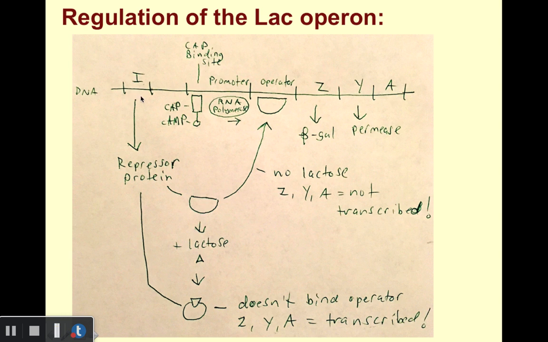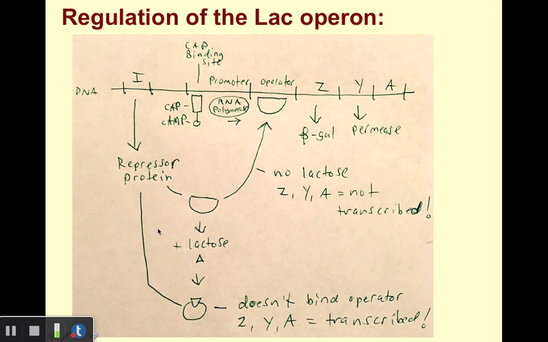What happens here? The lacI region codes for a repressor protein. If there's no lactose present, the repressor protein has a shape that allows it to bind to the operator. When it's bound to the operator, RNA polymerase, even if it binds to the promoter, can't make its way downstream, and as a result, our LacZ and LacY genes are not transcribed. So again, that's in the absence of lactose. Our genes are not transcribed.